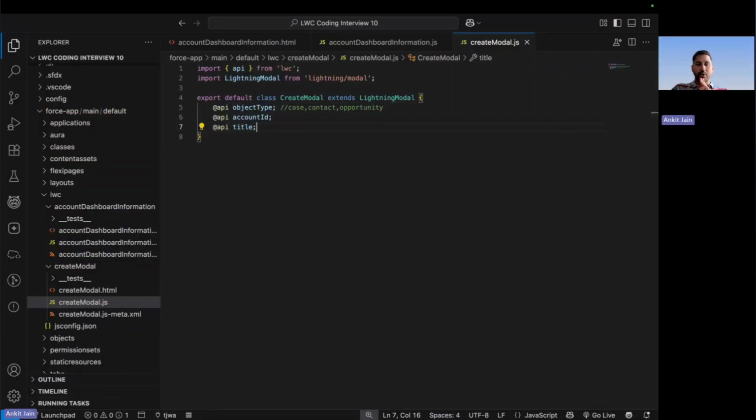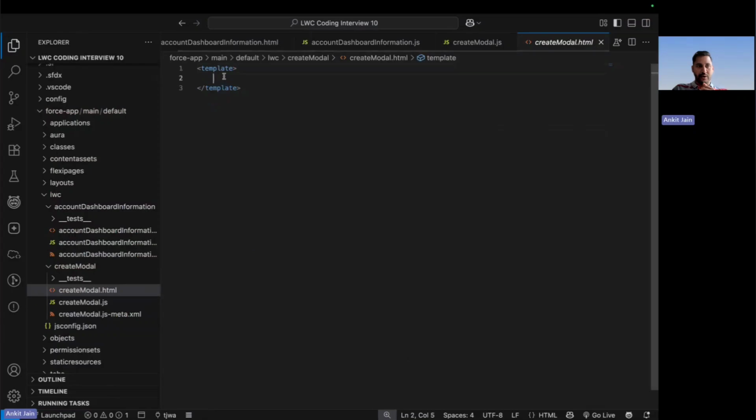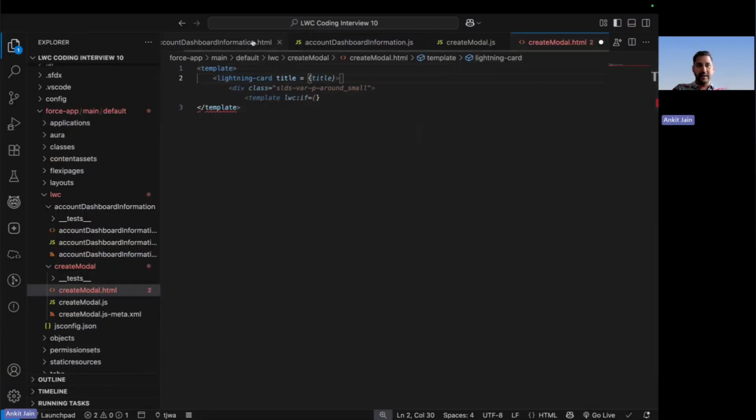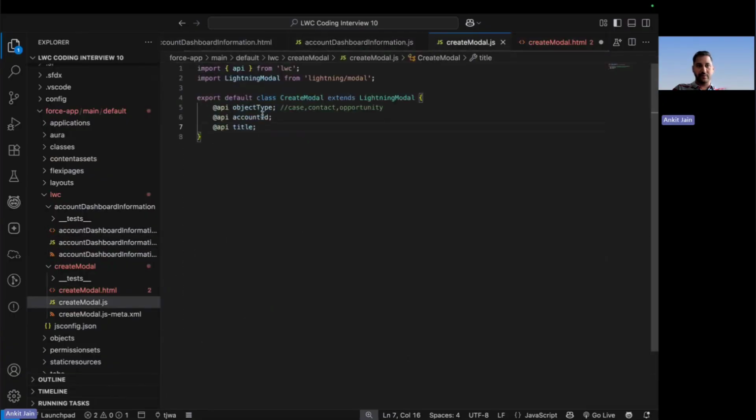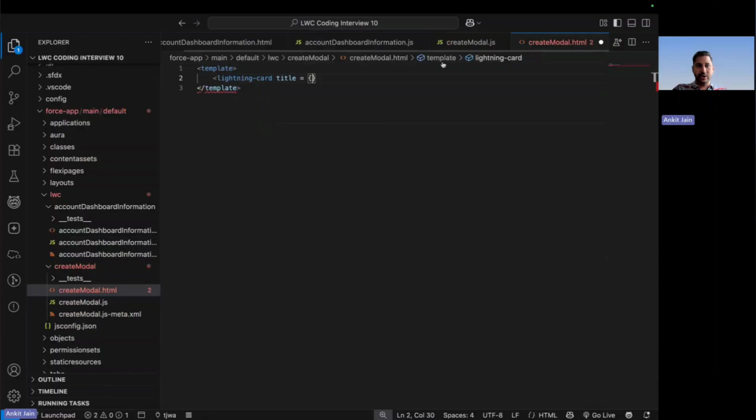Now, whenever the user clicks on that button, I want to open up the modal, and in the modal, there should be an option to create the record. To create the record, I will be taking the help of the lightning record form. So again, coming up here, adding a lightning card, putting the title equal to whatever the header title that we are getting. As I said, we are accepting the title. So based on this title, I will be displaying the title for this.